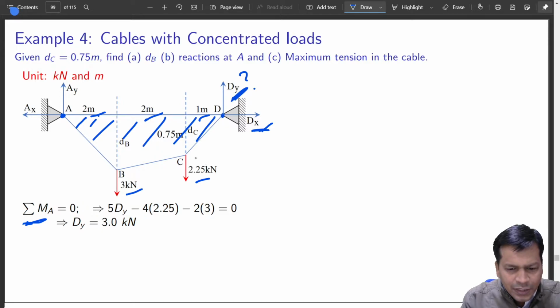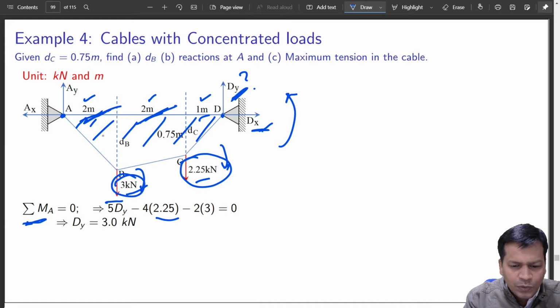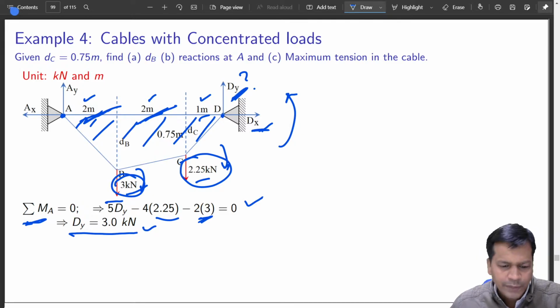So that is what I have applied. It is 5, 1, 2 to 4 plus 1, 5 into Dy. That is the first term. Next, that was along this direction. Now the rest are all along this direction. So it is 4, 2 plus 2, 2 plus 2, that is 4 into 2.25 kilonewton, and 3 into 2. That is again in a clockwise manner. So the sum of them should be equal to 0. Finally, this gives me Dy equal to 3 kilonewton. So this is quite okay.